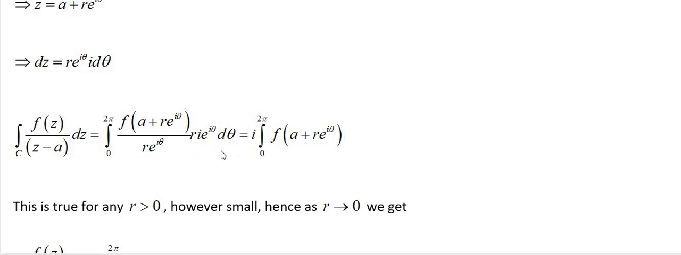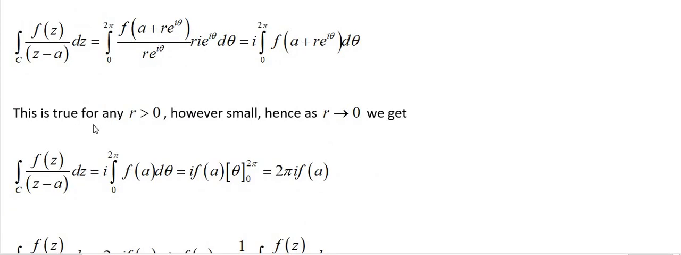Then observe the remaining terms. Here we have i, and I am putting that i outside the integration. The integral from 0 to 2π of f(a + R e^{iθ}) dθ stays as it is. Observe, this is true for every R greater than 0. However small the radius is, even if it is very small, this is still true.